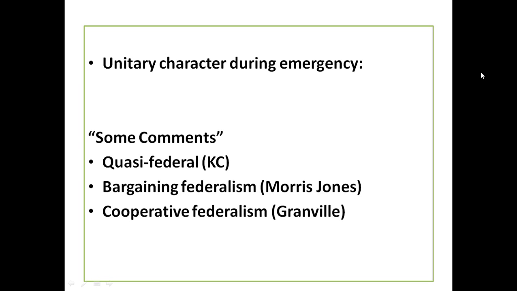There are some comments from constitution experts like Wheare, Morris Jones, and Granville. So Wheare called the Indian constitution quasi-federal. That means state and central have a share of business. That is quasi-federal. And Morris Jones called it bargaining federalism. That means the state is bargaining with the central, and the central is bargaining with the states, like that, we have the separation of power. But Granville is a little positive in nature. He commented that India is a cooperative federalism because the state is cooperating with the union and the union is also cooperating with the states.